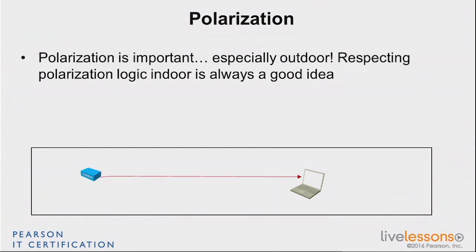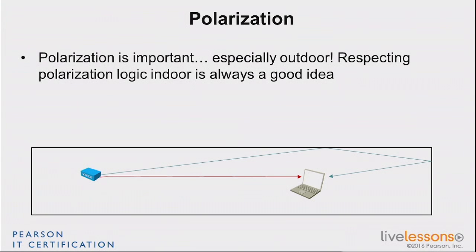Because if you send a signal that is up and down electrically and on the other side your antenna is horizontal, the electrons in that antenna are going to be moving sideways. They are not going to be transferring anything to the circuit because they should be going left and right instead of up and down to be able to move in the right direction. So that is going to create an effect where your signal on the receiving end is very weak because it doesn't have the right polarization.